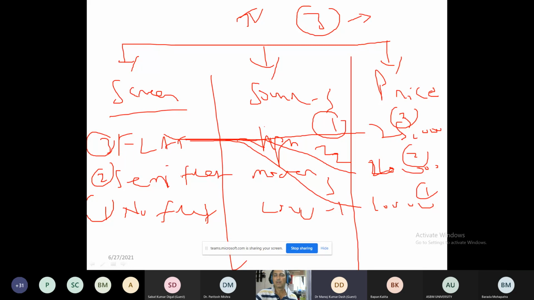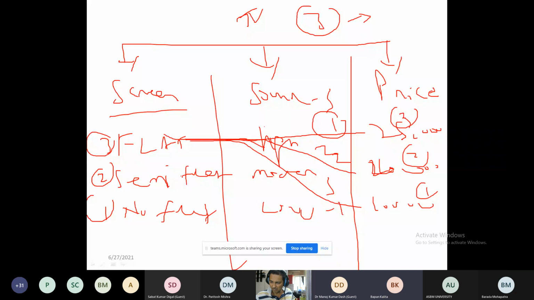Now the question arises, what best combination should the company offer to their customer so that customer satisfaction will be higher and the purchasing will be higher. Any doubt regarding this? What is the problem? Hello? Any doubt? Am I audible?